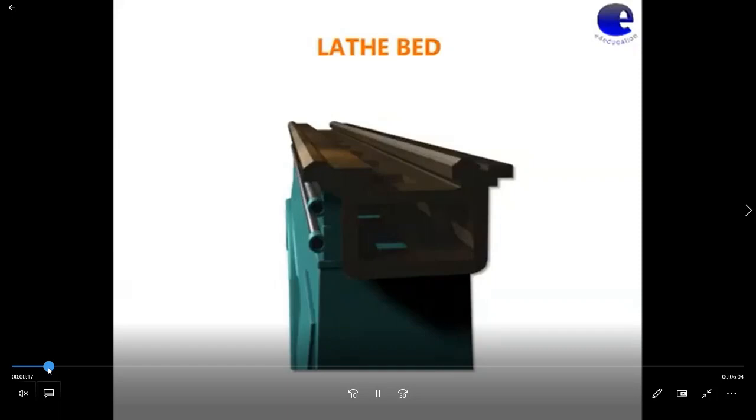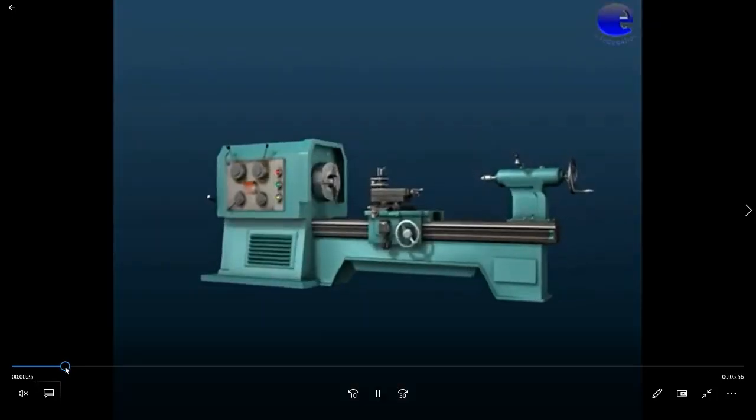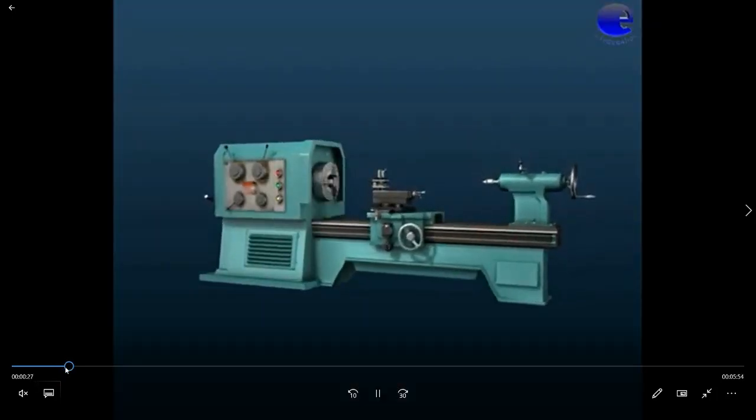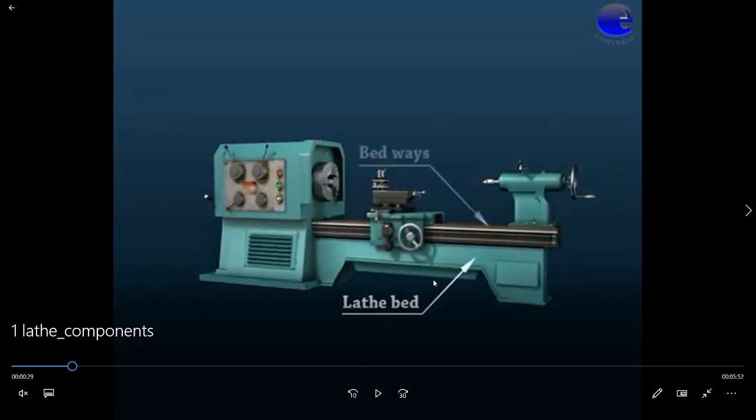The bottommost part of the lathe machine is called the lathe bed, on which all the components are mounted. So it is called the lathe bed. It is generally made by the casting process. In the second unit we have seen this casting process. Now in this whole diagram, this whole machine or device is called a lathe machine. You can see here, this bottom portion is called the lathe bed.